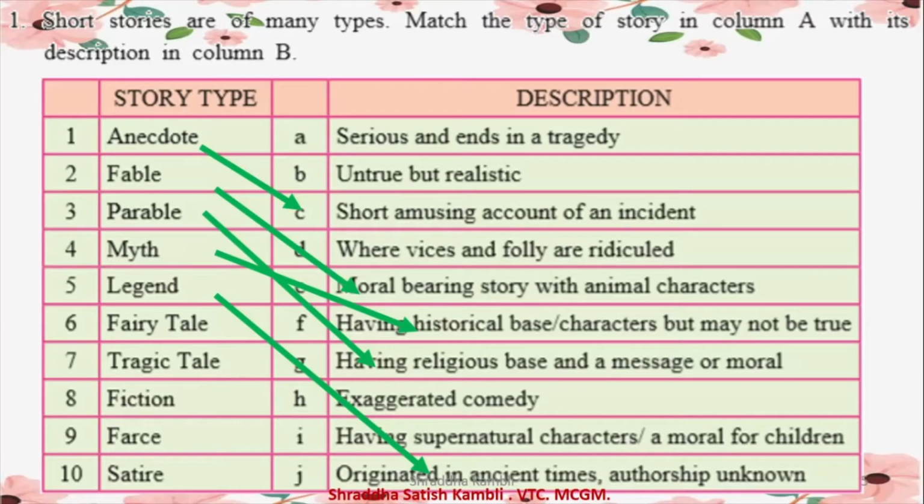Then you have fairy tales. All of us know what fairy tales are. Fairy tales are tales where there are characters who are supernatural.